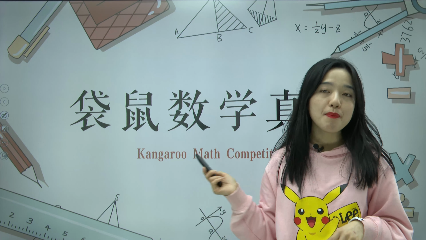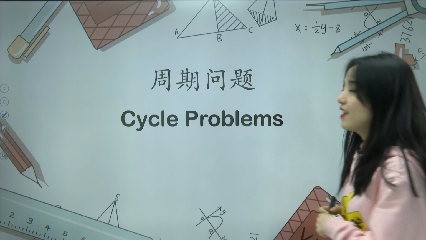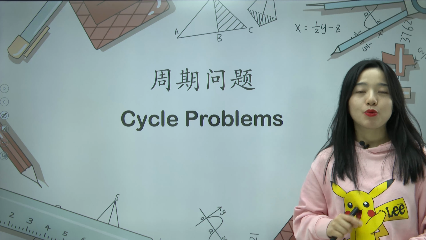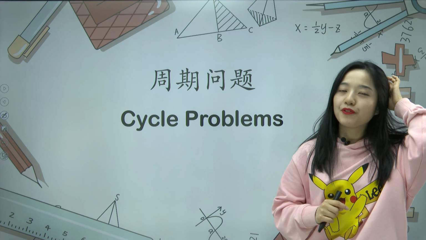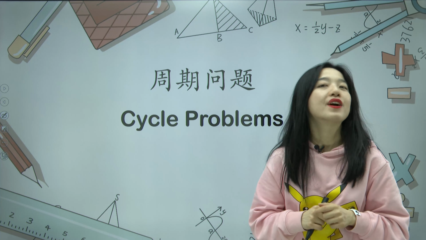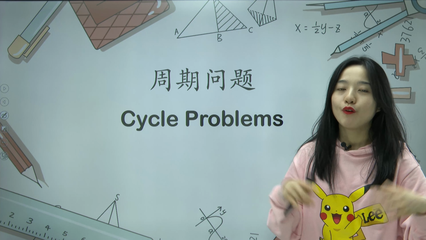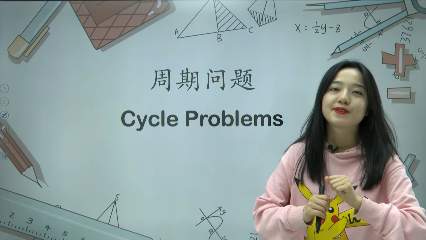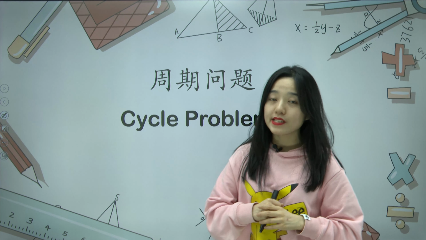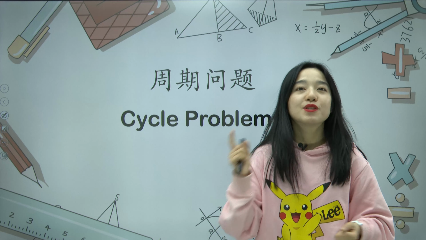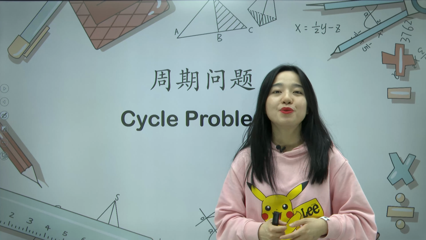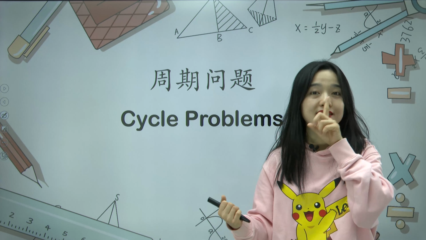And today our topic is cycle problem. Let's see. First, when we come to cycle problem, we have to know what is a cycle. If you find something repeats in the same order, it can be called a cycle. For example, seasons. First, spring, summer, autumn, winter. After 4 seasons, which season do we have? Spring again, and spring, summer, autumn, winter, spring, summer, autumn, winter. So we have 4 seasons repeating in the same order.